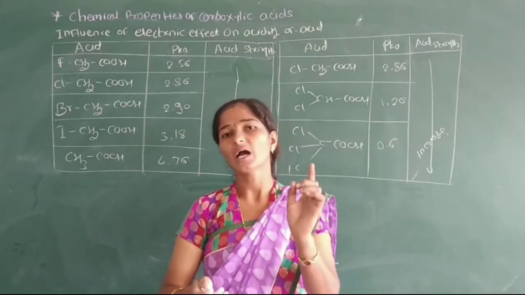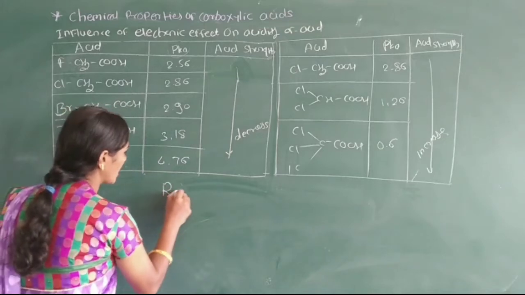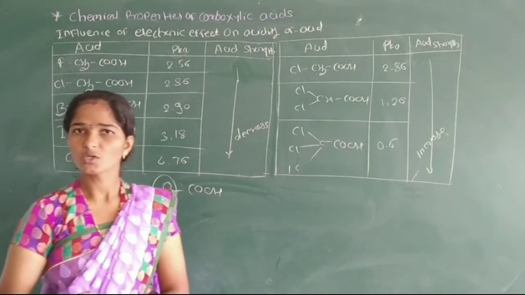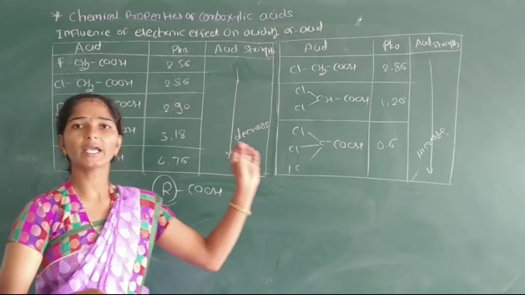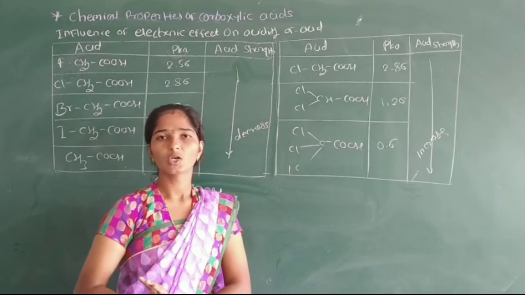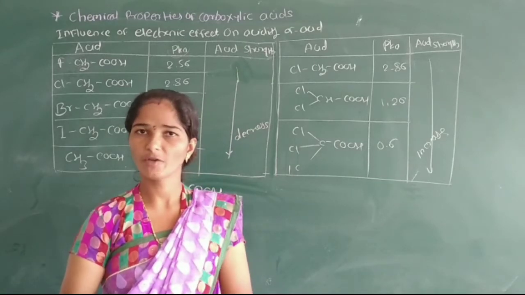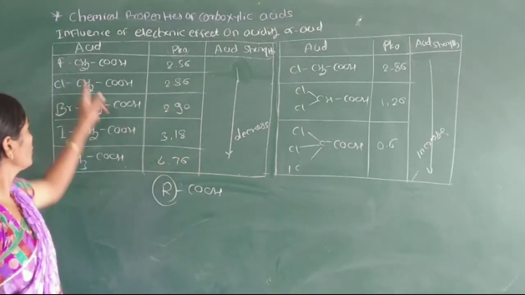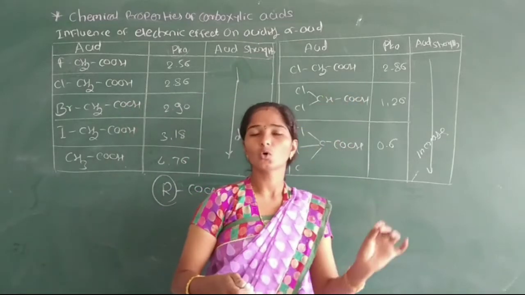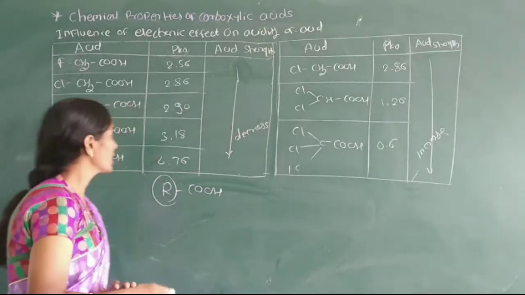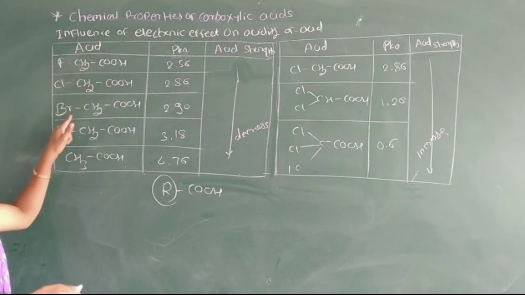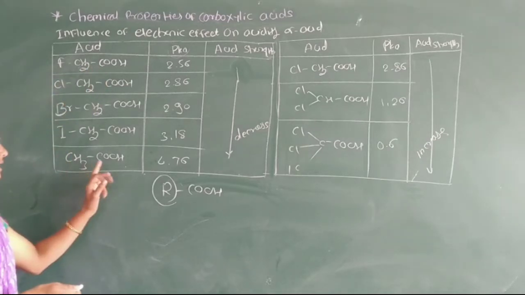Then the R group in the acid, that means here we write RCOOH, this R group influences the acidic character of the carboxylic acid molecules. Here we write two tables of pKa values, some examples. The first table is the pKa values of haloacetic acids, and the second table is the pKa values of chloroacetic acids. In the first table we write the halogen acetic acids: fluoroacetic acid, chloro, bromo, iodoacetic acid, and lastly acetic acid.